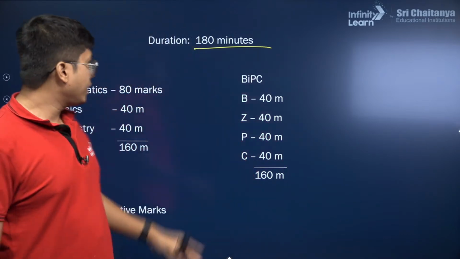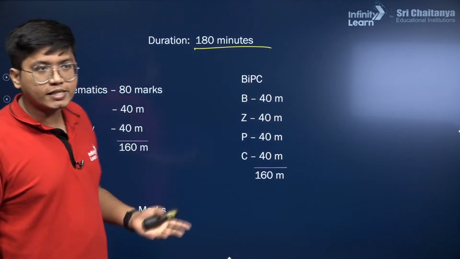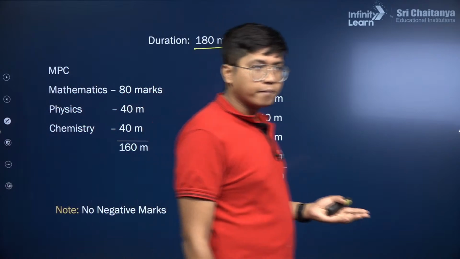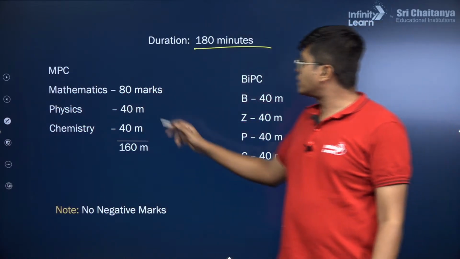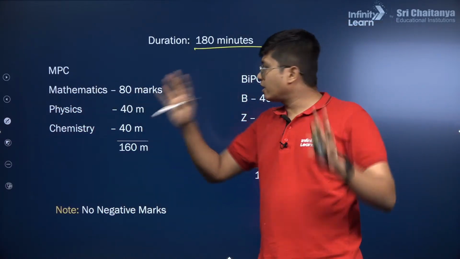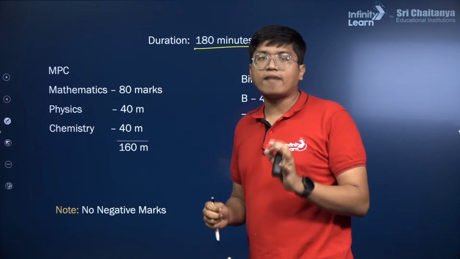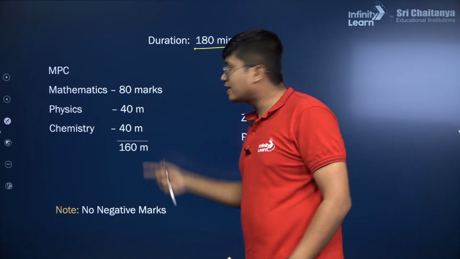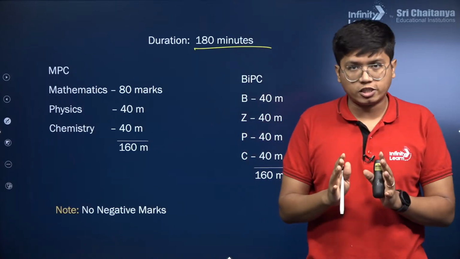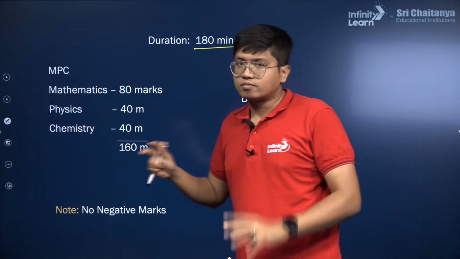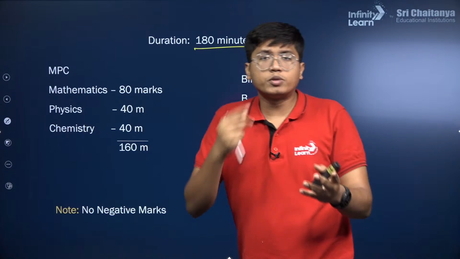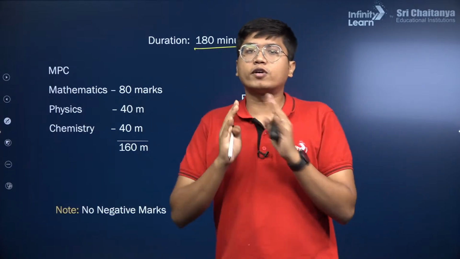Now there's two, there's the engineering one, which is MPC, and you also have the BIPC one as well. So in the MPC, mathematics is reigning supreme, which means in mathematics you have 80 marks, whereas physics and chemistry come with 40 marks each. So these two together is the same. So that is why, in this case, you have to focus more on maths.